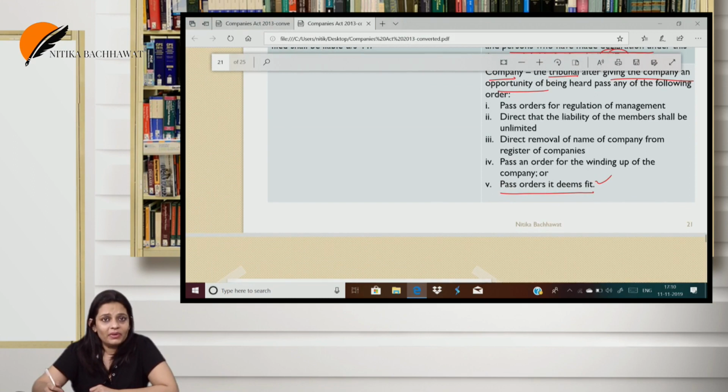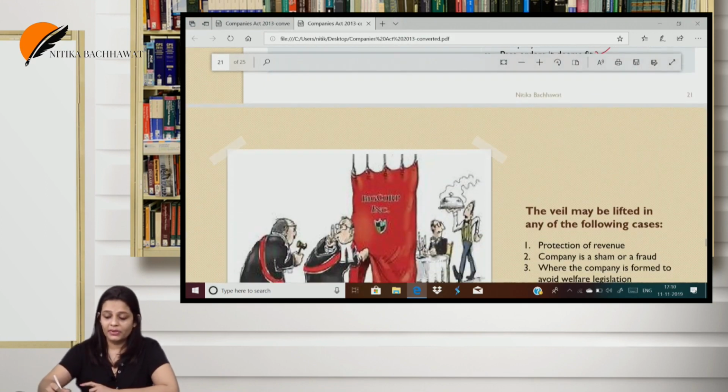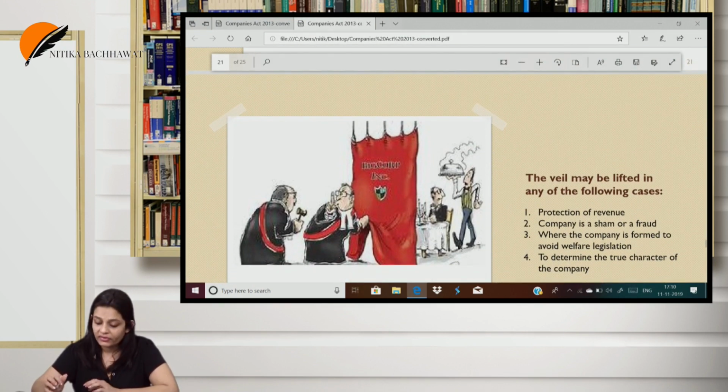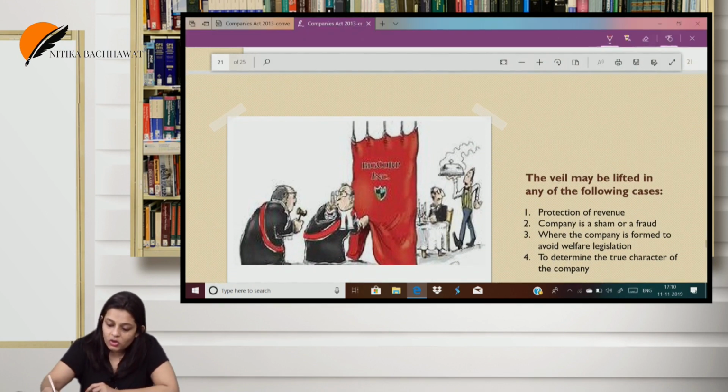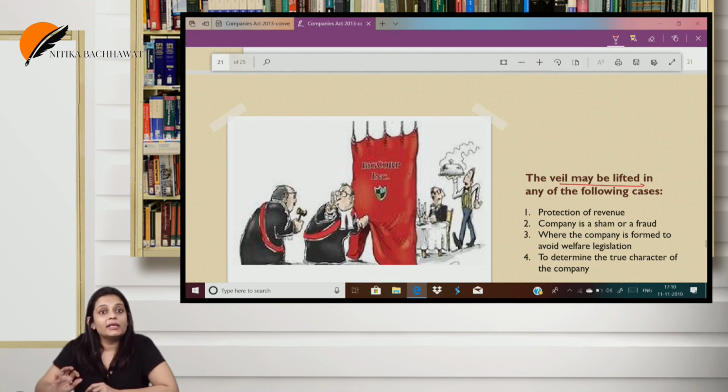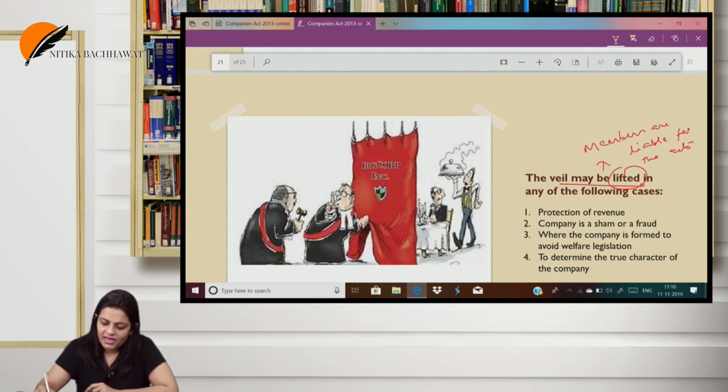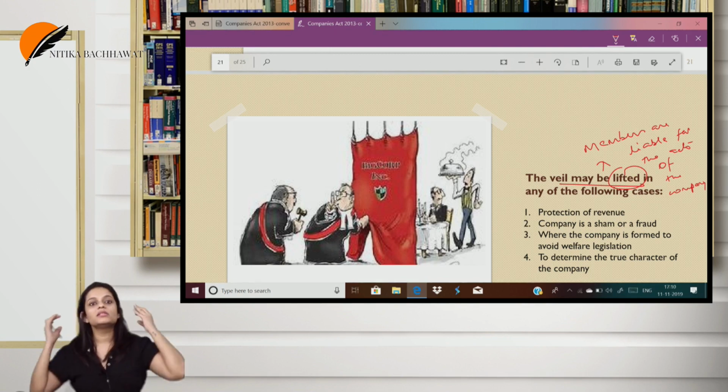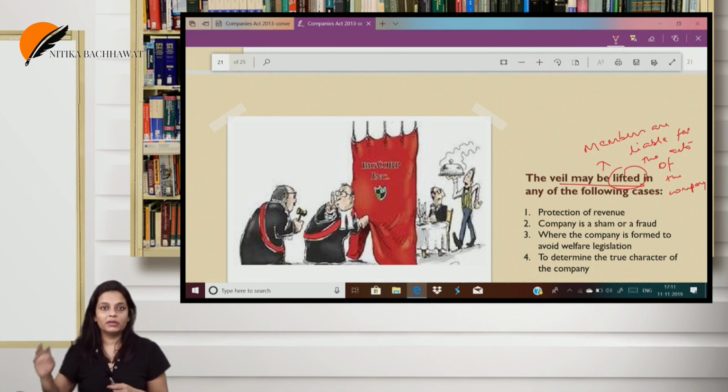Now, once the company is incorporated, we already know the concept of separate legal entity comes into the picture. What is separate legal entity? We have already discussed. However, there are certain cases where this concept of separate legal entity is ignored. What is this concept of the veil being lifted, or ignored? That means the members are liable for the acts of the company. We know the members have no liability for the acts of the company, but when the veil is lifted, the members will get a personal liability for whatever the company does.